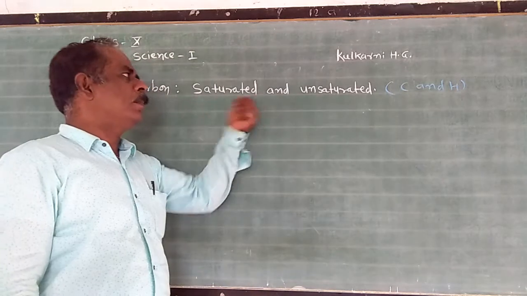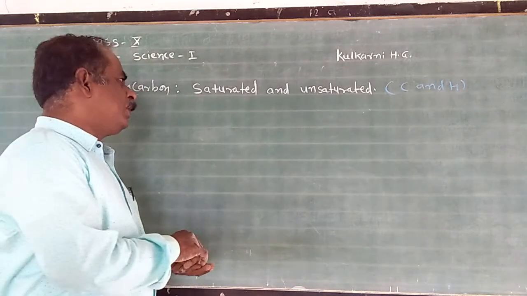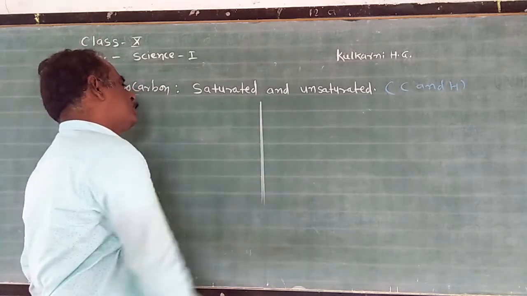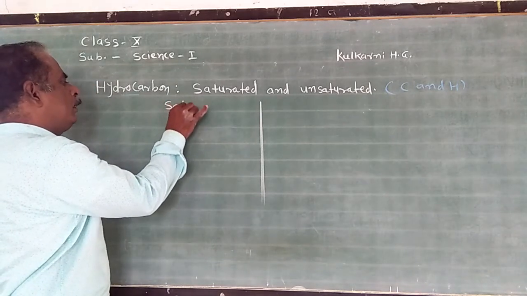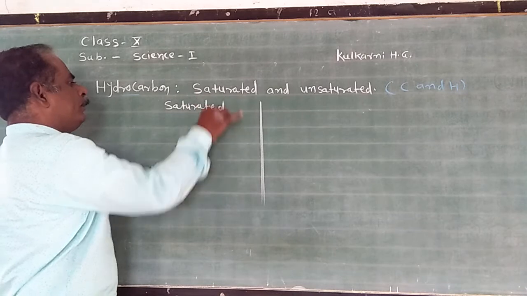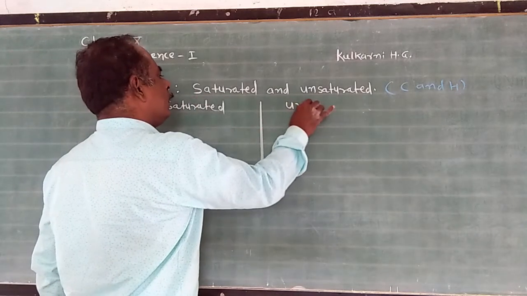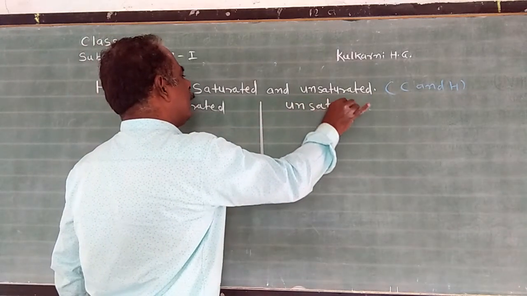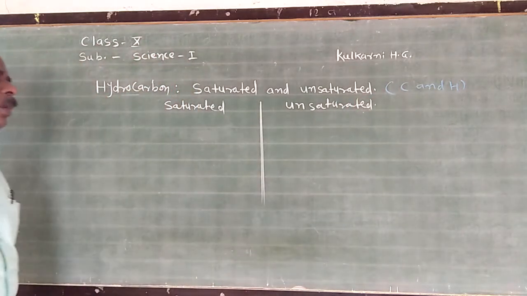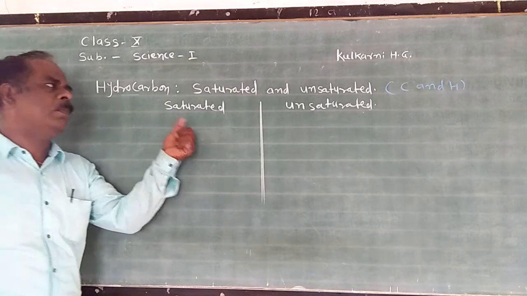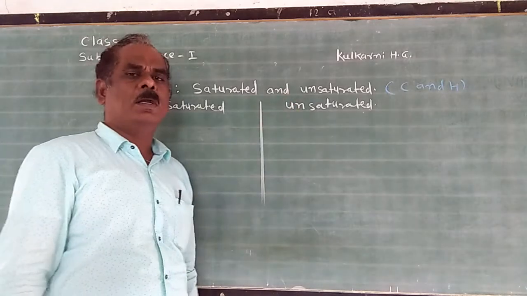These hydrocarbon compounds are mainly classified into two groups: first, the saturated hydrocarbon, and second, the unsaturated hydrocarbon. Try to understand the definitions of saturated and unsaturated hydrocarbon.